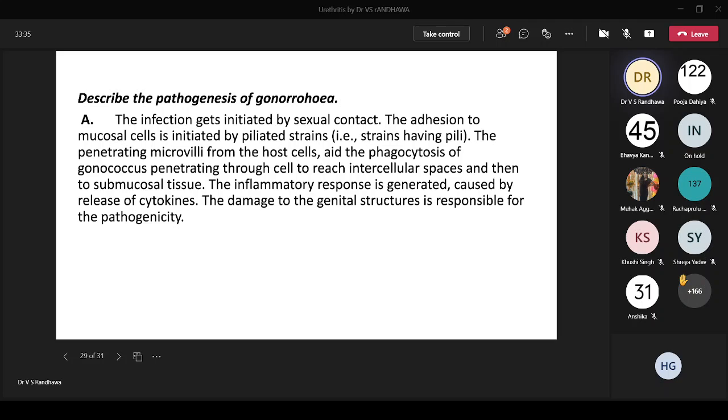Pathogenesis: initiation by sexual contact. The piliated strains adhere to the mucosa. They get phagocytized in the local place and they do damage. So the inflammatory response causes release of cytokines. They do local damage.